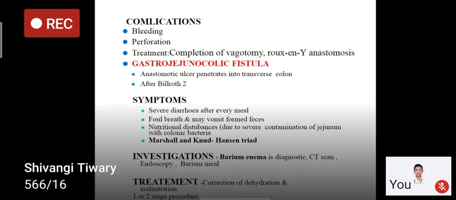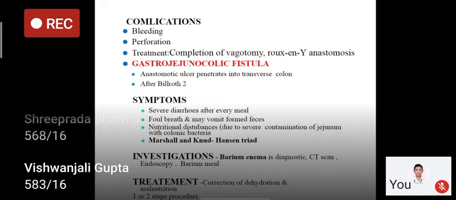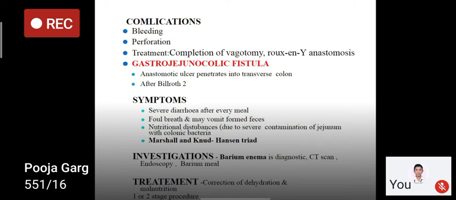Or in the two-stage procedure, first of all, we dissect the fistula, then we make a colostomy, and later on the colostomy is closed in the second stage operation. So first is dissection of the fistula, closing it and making a colostomy, and later on closing of the colostomy. So one or two stage procedures can be done.